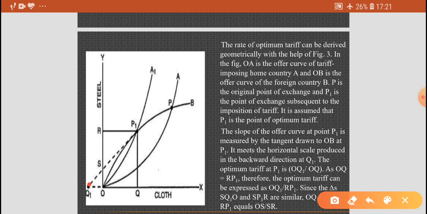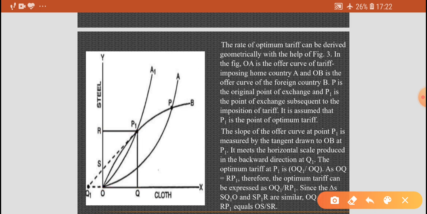The optimum tariff at P1 is OQ1 divided by OQ, as OQ equals RP1.